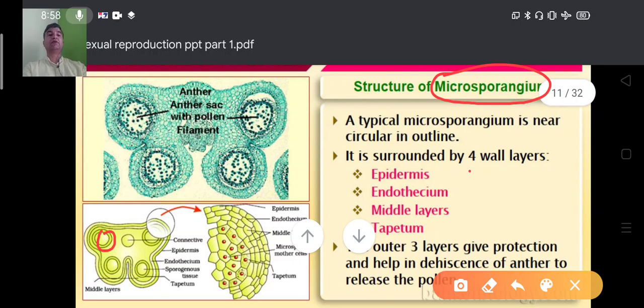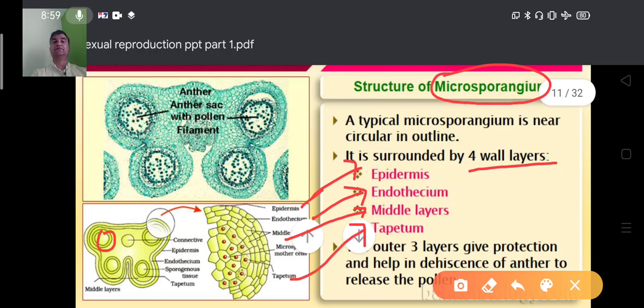It is surrounded by 4 wall layers from outside to inside. Now here, epidermis is here, endothecium is the second layer, the middle layer is also mentioned here, and tapetum is the innermost layer.